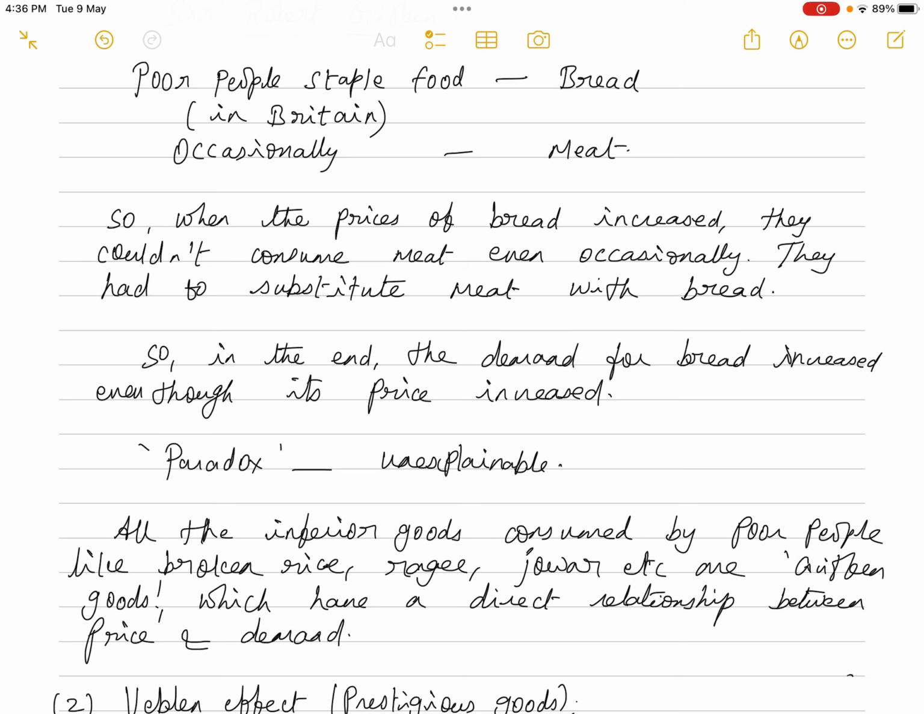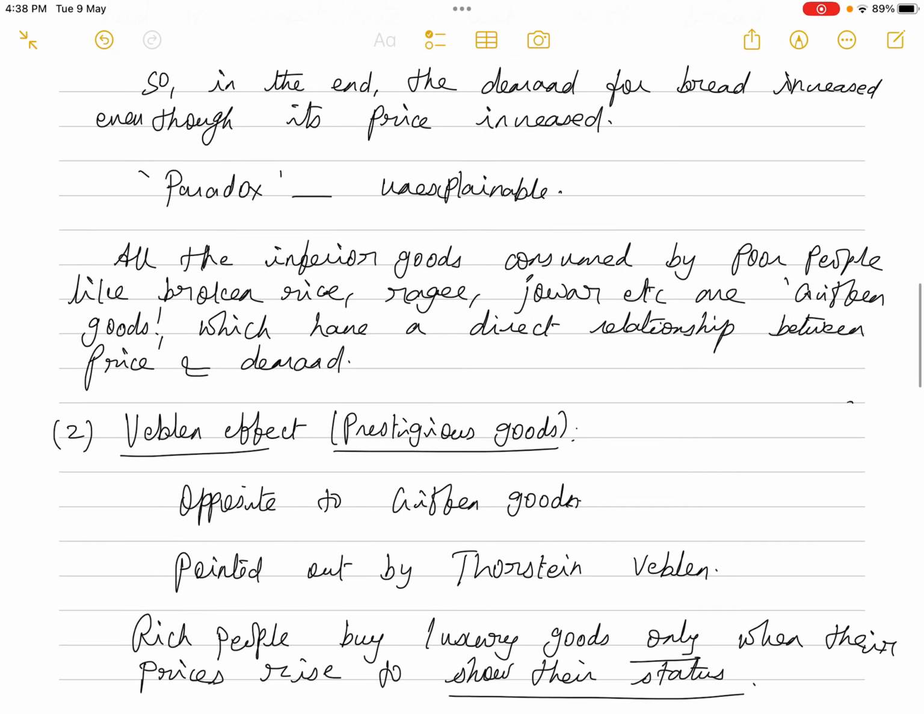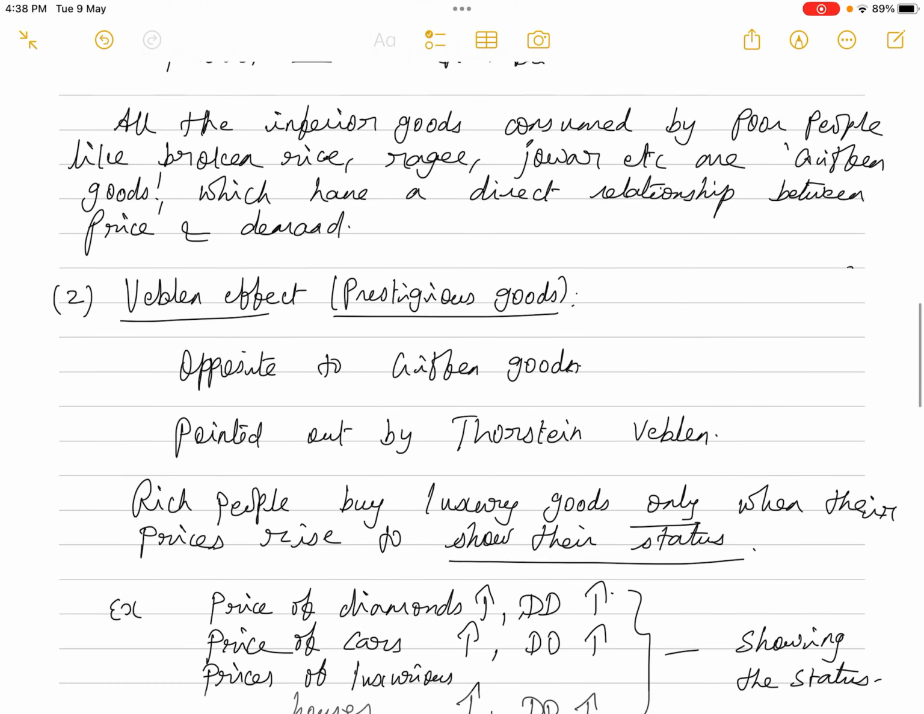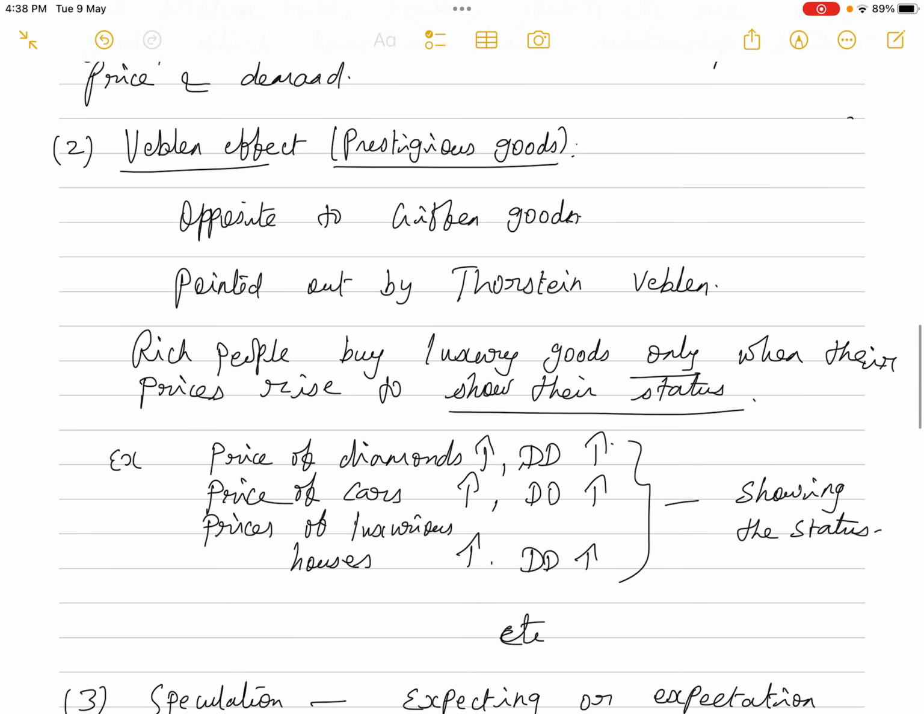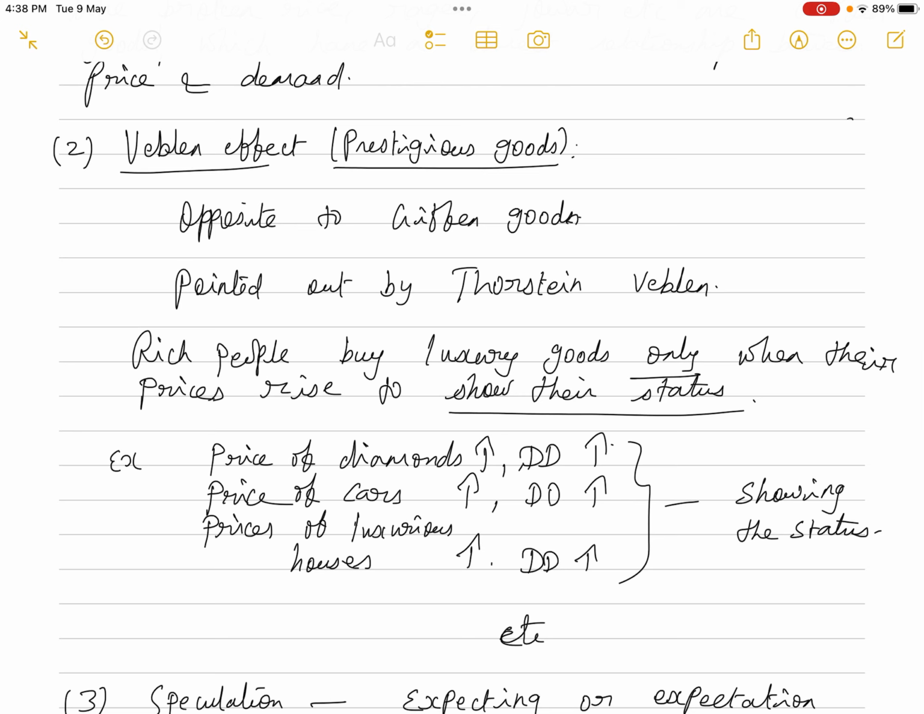Okay, and paradox is something unexplainable. Marshall was not able to explain why this is happening, why there is a direct relation between price and quantity demanded. So that's why it came to be called Giffen's paradox. Since it was pointed out by Sir Robert Giffen, it came to be called Giffen's paradox. So all those inferior goods whose demand increases because of the rise in price are called Giffen goods.